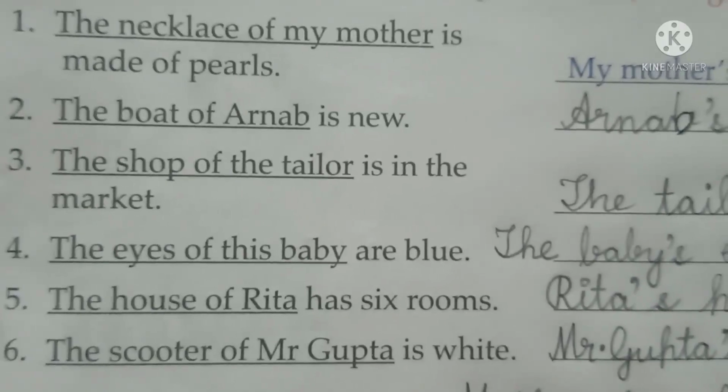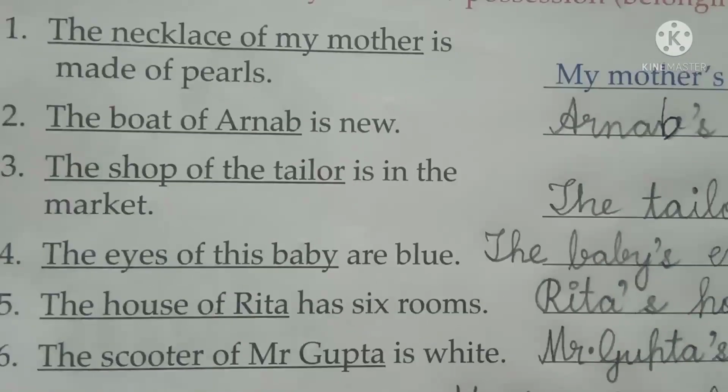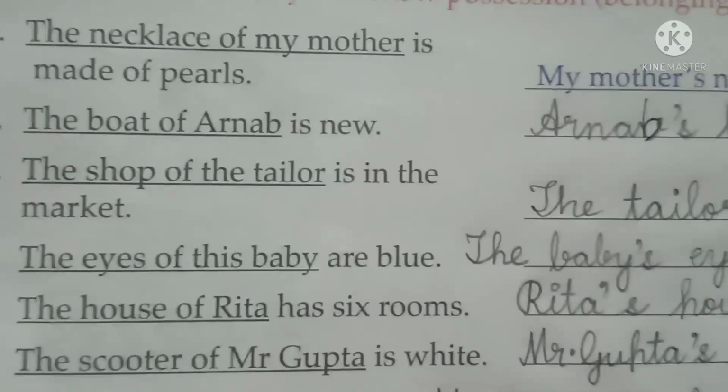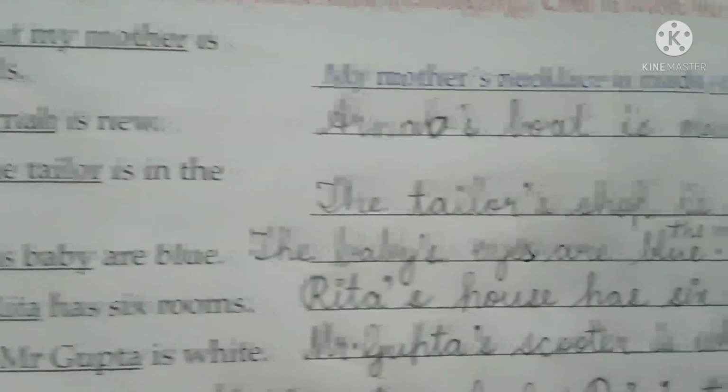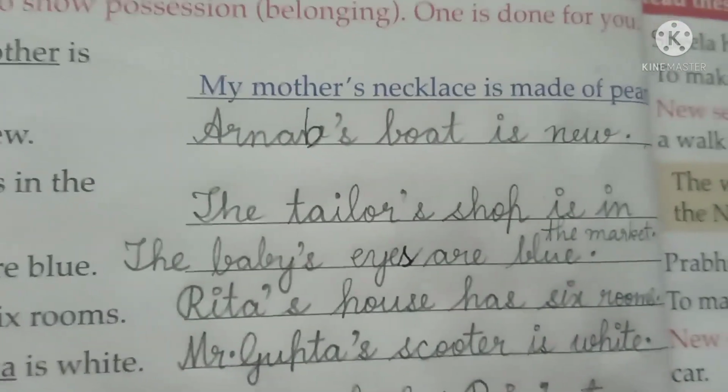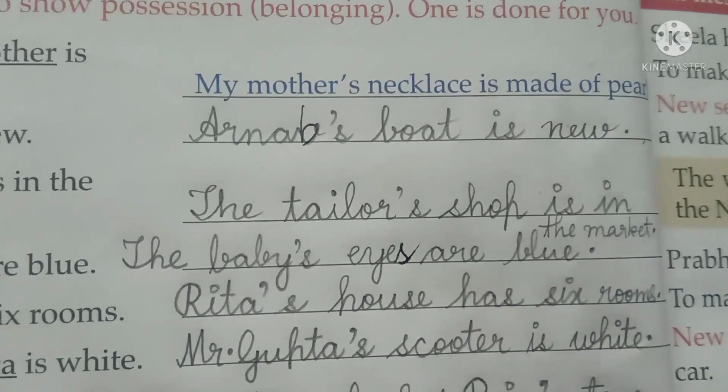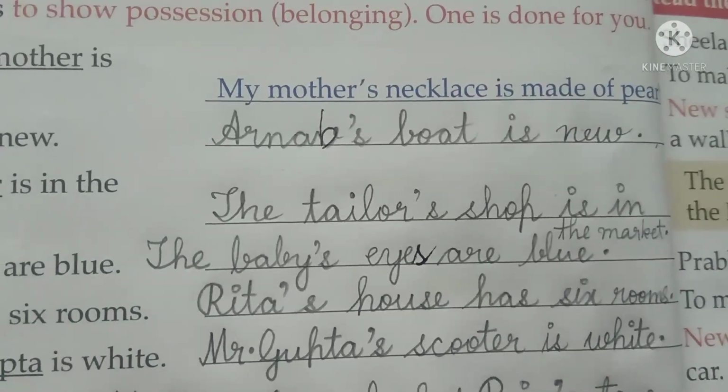Next, the house of Rita has 6 rooms. So the house of Rita can be written in another way as Rita's house has 6 rooms. Okay, Rita, apostrophe sign, and you write down S.